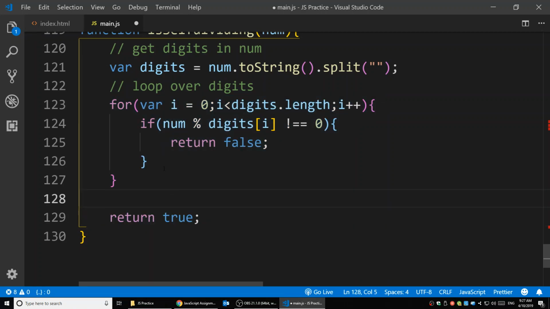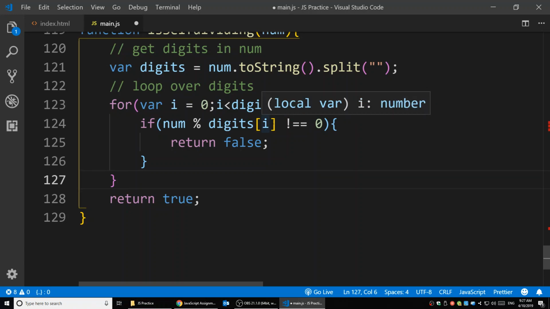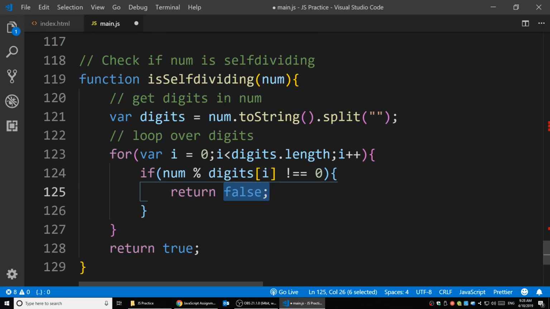And let's think about 129. It's the same thing. 129 divided by 1, yes, it can, so it won't do anything. But when we try to divide 129 by 2, obviously it's not going to be 0. So we'll return false here. And because we have a return here, the function is stopped, and we finally return the false. So we know if that is self-dividing or not. Right? So this function is going to check if num is self-dividing or not.